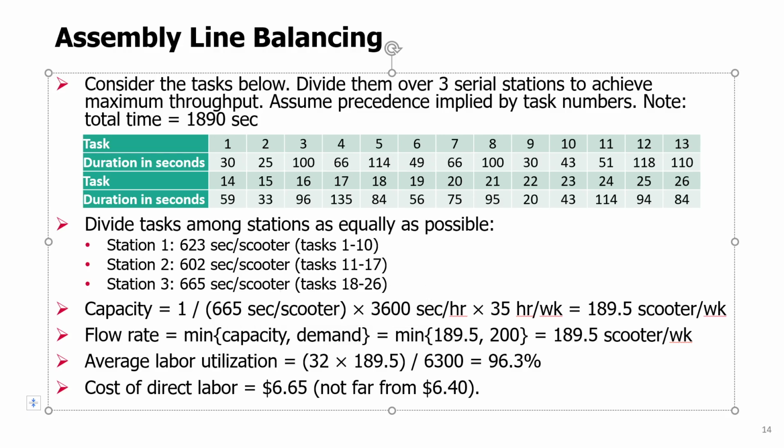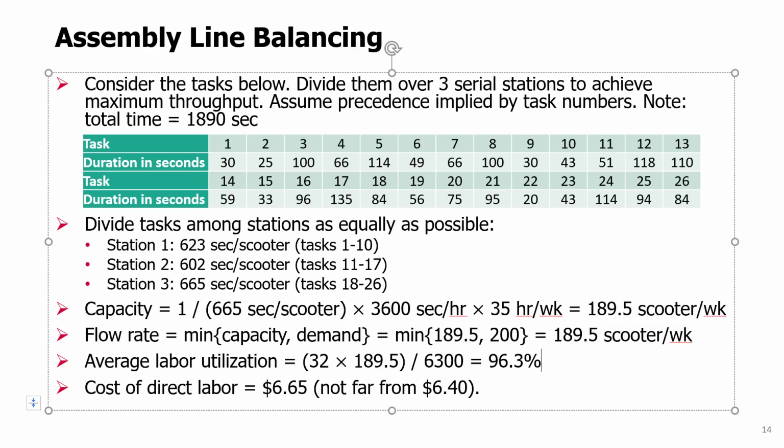after reassigning some activities from one station to another, we have a better balance. Now the flow rate will be the minimum of capacity, 189.5, and the demand, which is 200. It will be much closer to the demand.